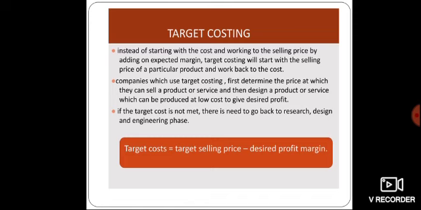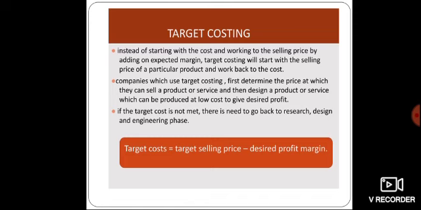Then determine the desired level of profit that the company expects from the product or service. After subtracting the desired profit from the selling price, we get the target cost. The cost of the product should be matched with the target cost.